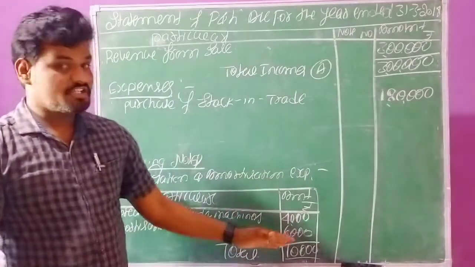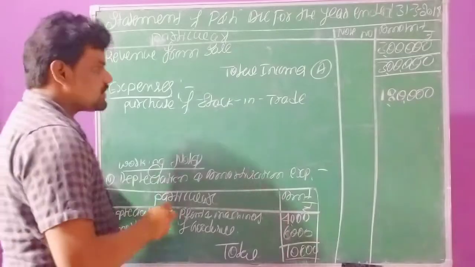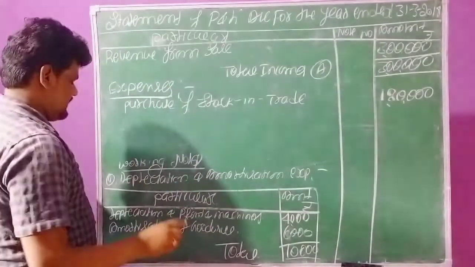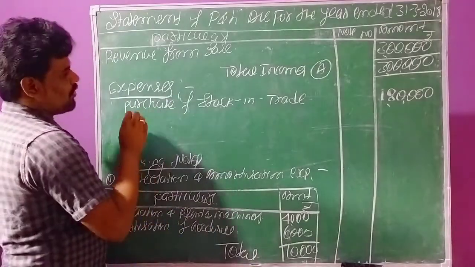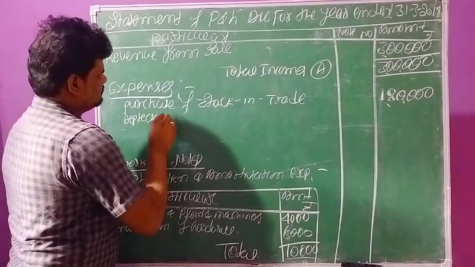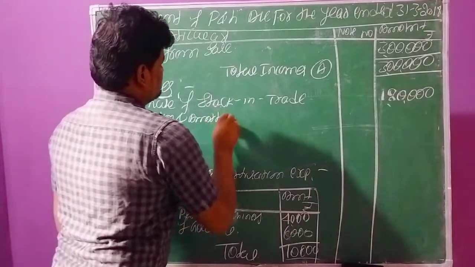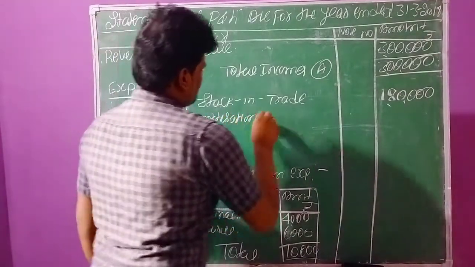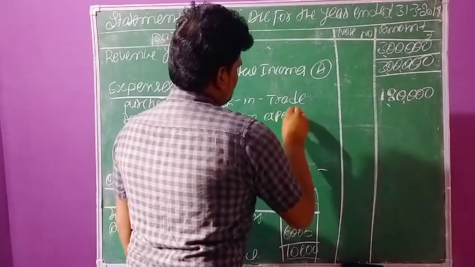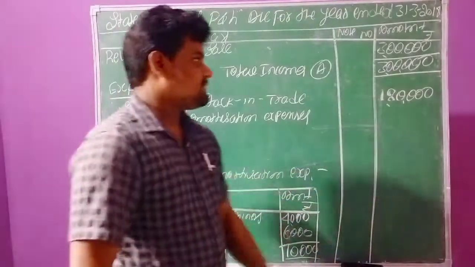Two or more transactions means we need to apply working notes. So this has to be recorded under expenses as depreciation and amortization expenses.